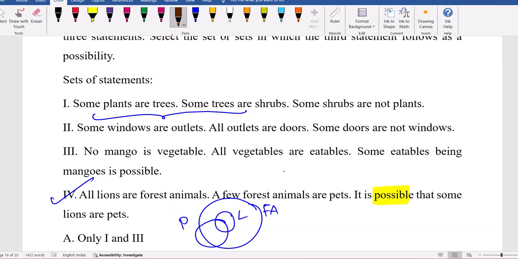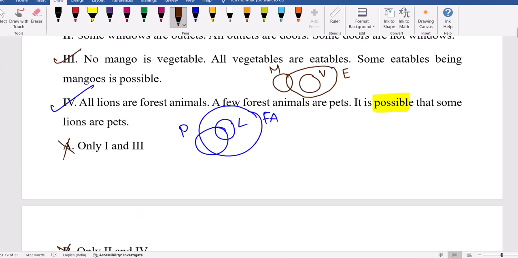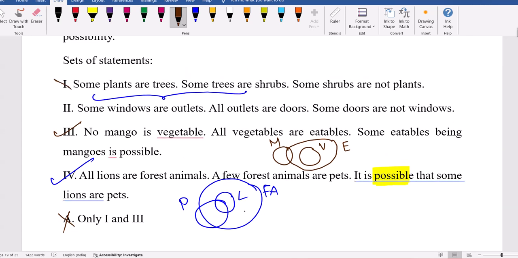Next, no mango is a vegetable. Mango and vegetable are not connected. All vegetables are eatables. Some eatables being mangoes is a possibility. Yes, the third one is also true. 3 and 4 are true, but 3 and 4 together are available in two options. I have to check the second one also, no need to check the first one. It can be option C or D. First one, no need to check, waste of time.